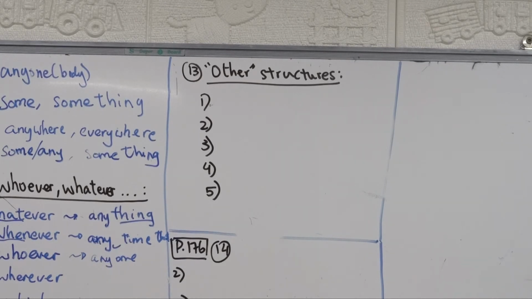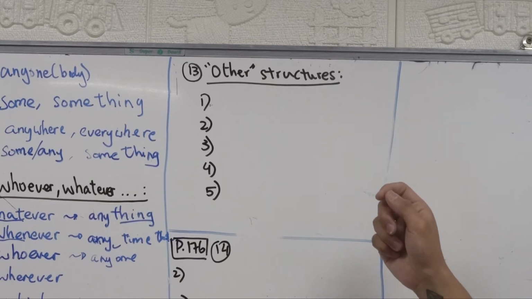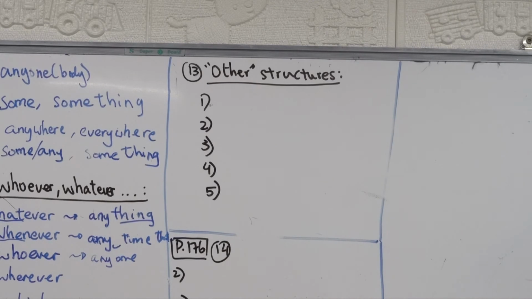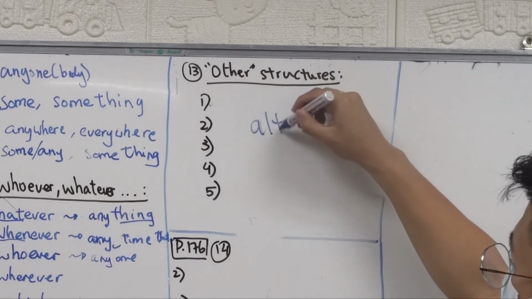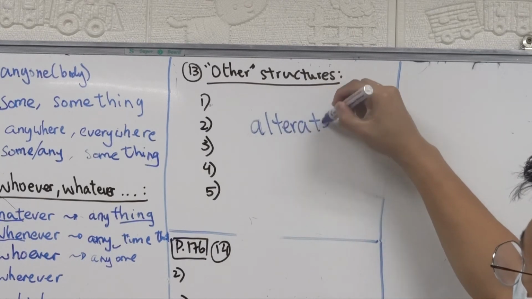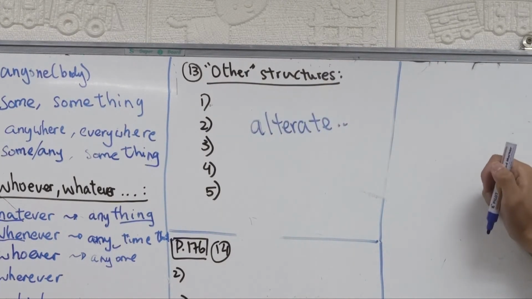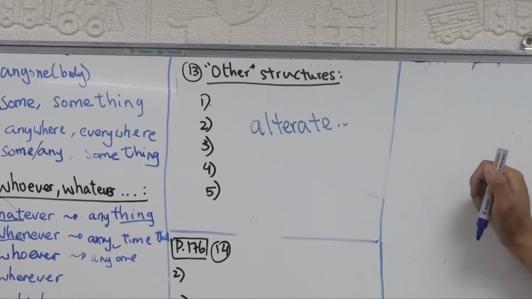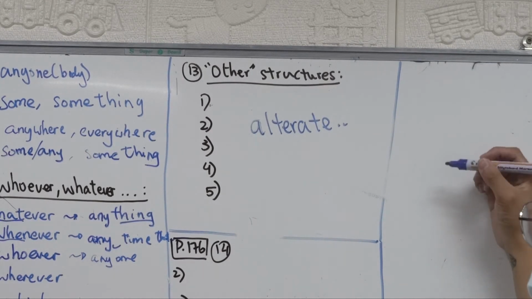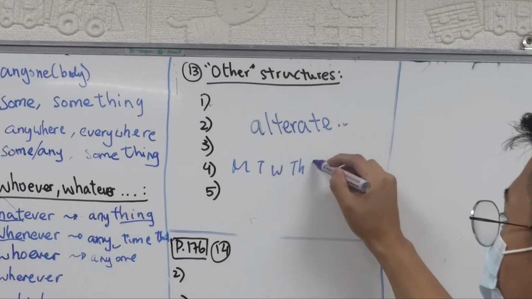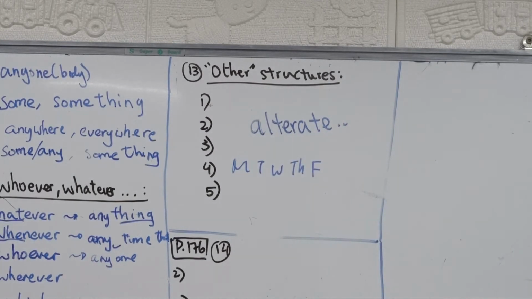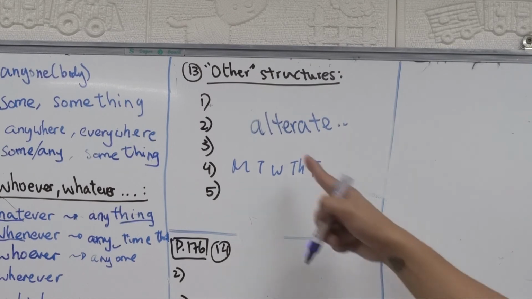And then each other. Each other means one another. And then we have every other. Every other means alternate. For example, you can say I go to school every other day. Every other day, right? So Monday, Tuesday, Wednesday, Thursday, Friday. If I go to school every other day, that means an alternate day.